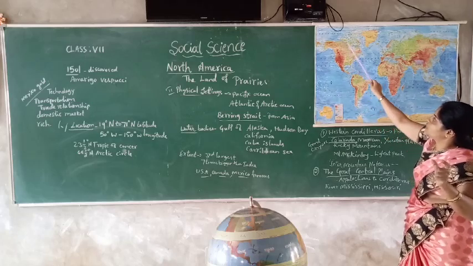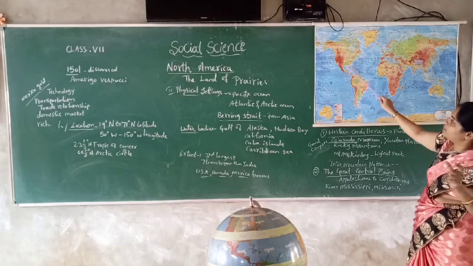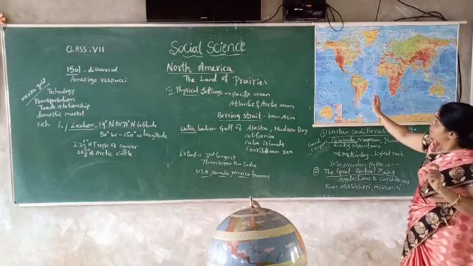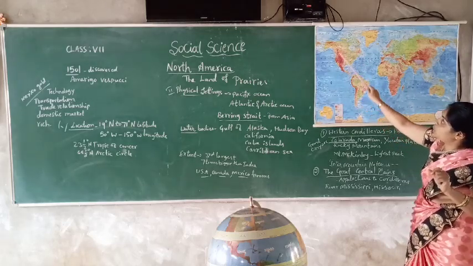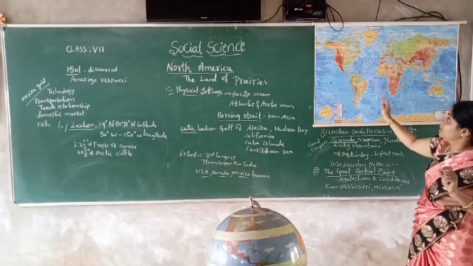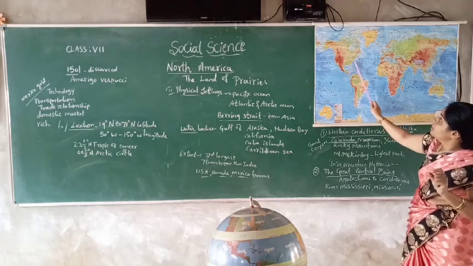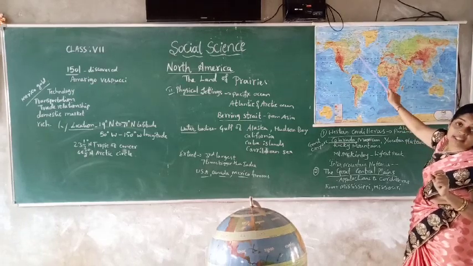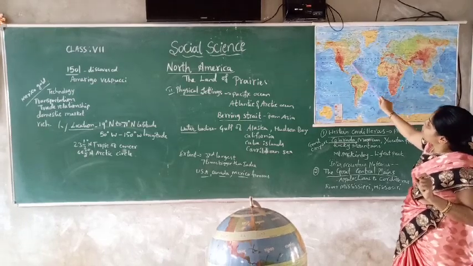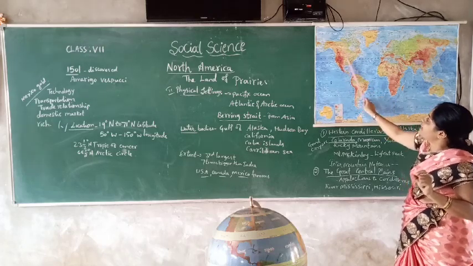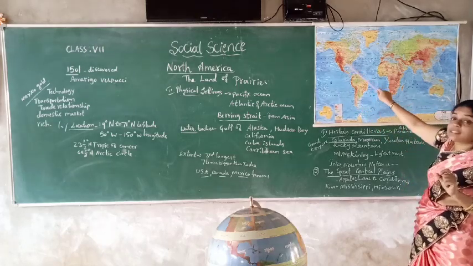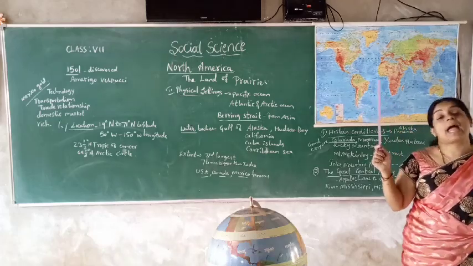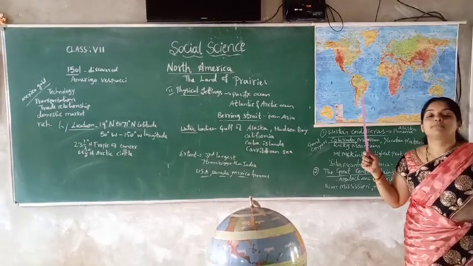And it is also stretched from the north to the eastern part and the southern part of Mexico. So the prairies are stretched. Apart from that, the Rocky Mountains are stretched from Alaska to the Panama Canal. In between, from the Appalachian Mountains or Appalachian Hills, as we call them, to the Rocky Mountains, there is a great central plains. Here rivers like the Mississippi and Missouri, as well as their tributaries, flow.